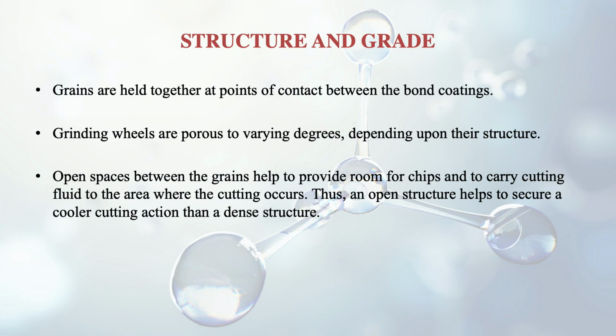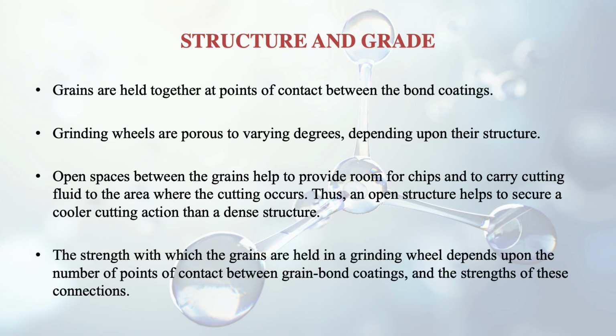Suppose it's a structure where the bond is not allowing contact between the grains, then certain space will be left, so porosity will be there. Open spaces between the grains help provide room for chips and carry cutting fluid to the area where the cutting occurs. So this porosity actually helps also. The cooling fluid can move better, and the wheel will not get heated up or damaged.